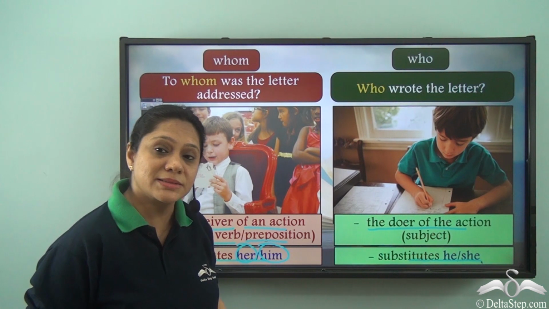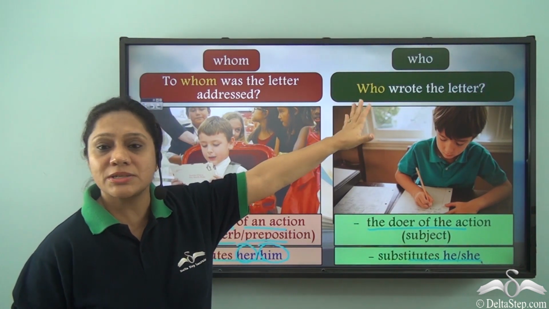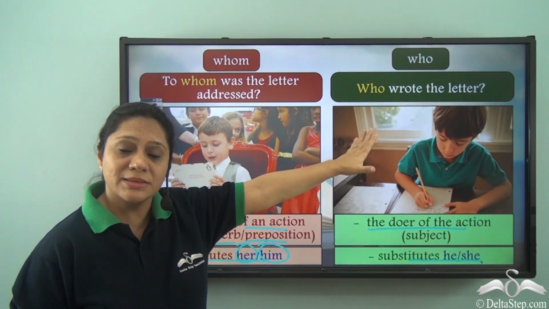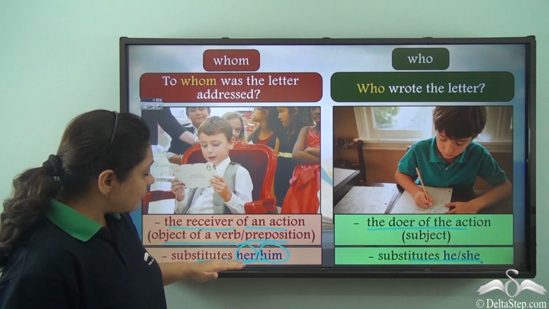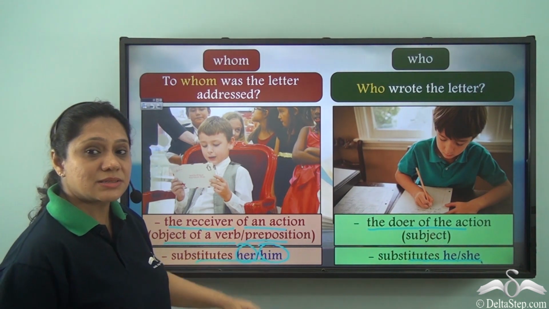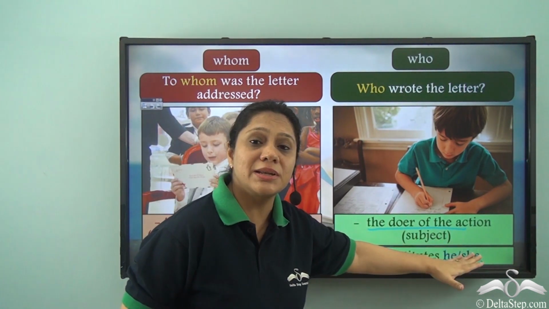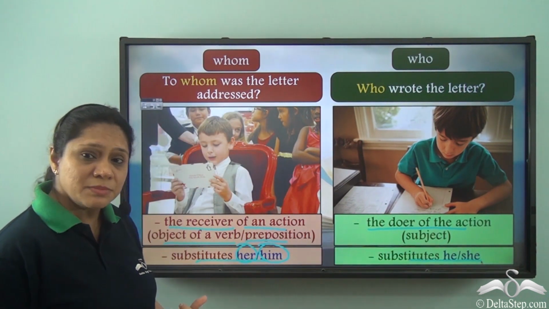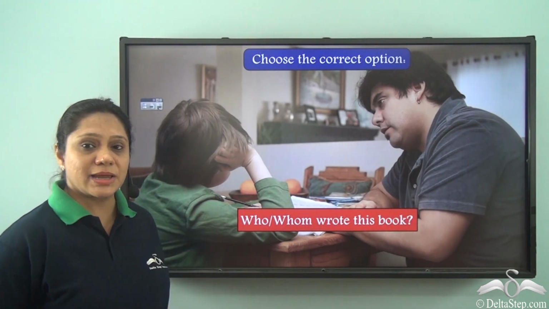It will make sense. But can I say him wrote the letter or her wrote the letter? No, it does not make sense then. So remember, we can replace whom with either her or him in a sentence, and we can replace who with either he or she in a sentence to get some sense. So now let us do this exercise.